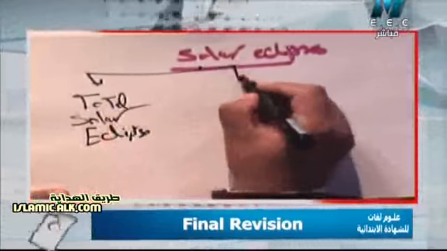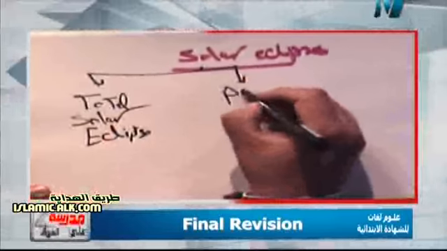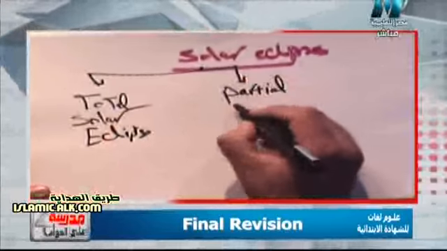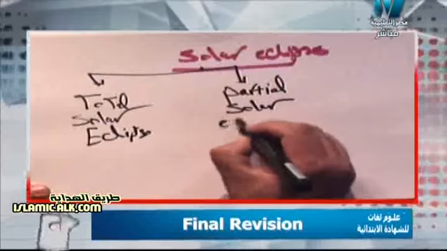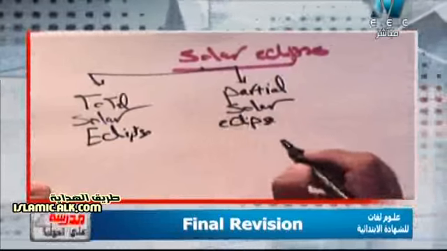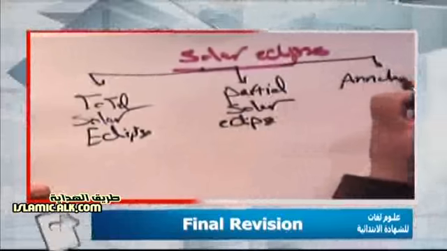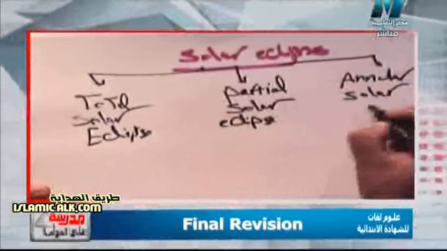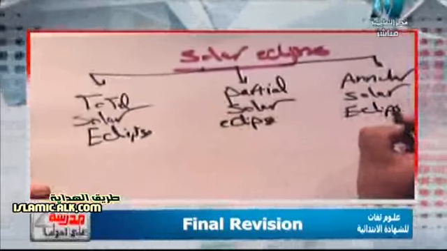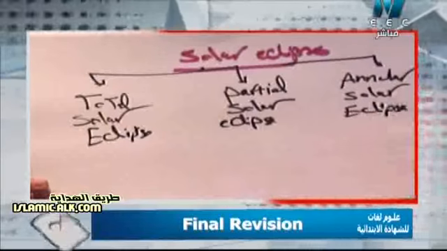Number 2, or second type, it will be partial solar eclipse. And at last, number 3, it will be annular solar eclipse, where the moon would be in a higher orbit.